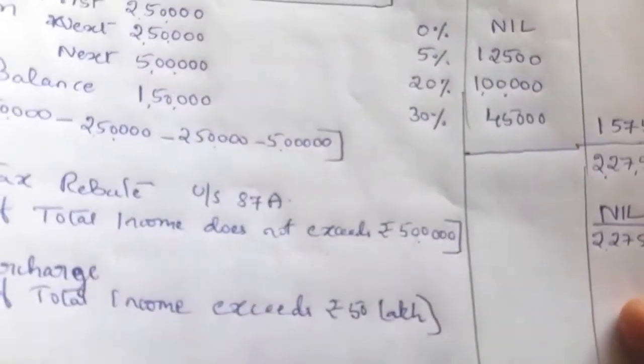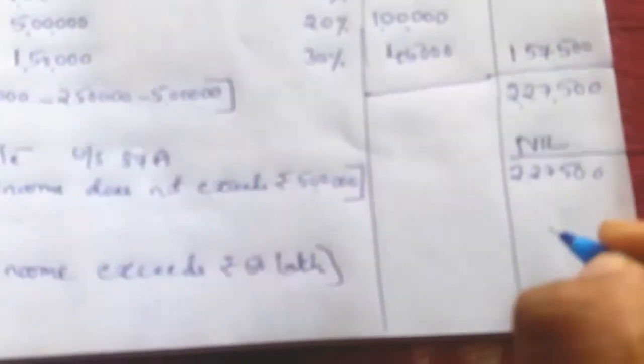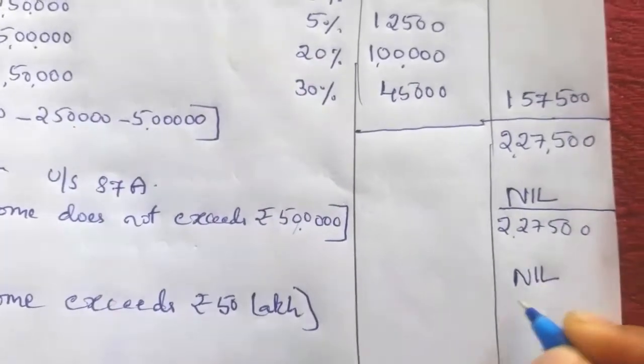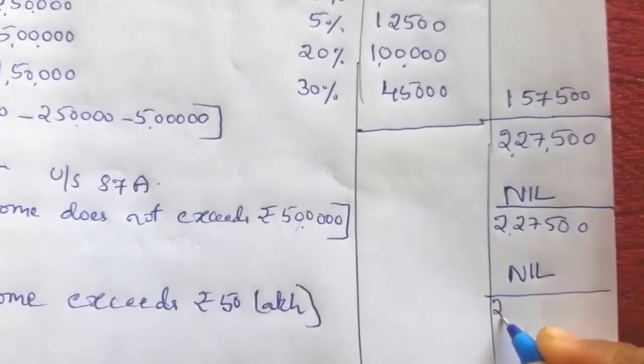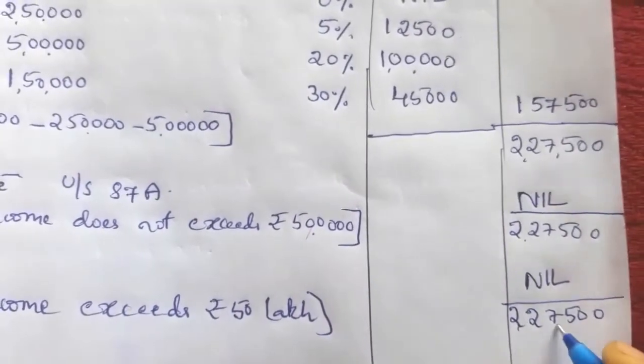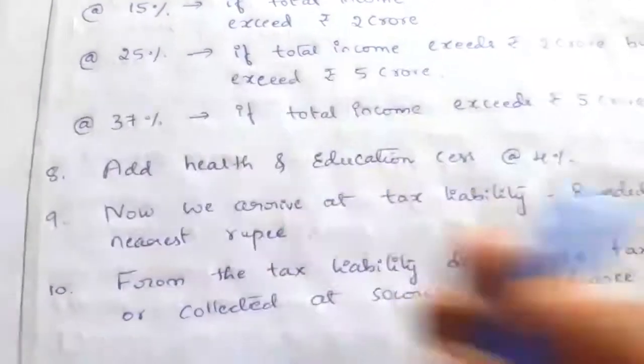So in this illustration, the total income is just 15 lakhs. We can't add surcharge. So surcharge also nil. 2 lakh 27,500 same.